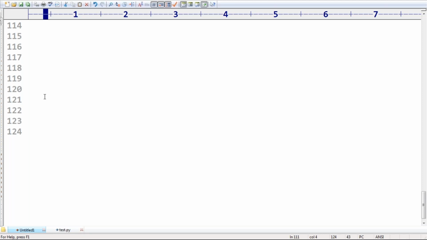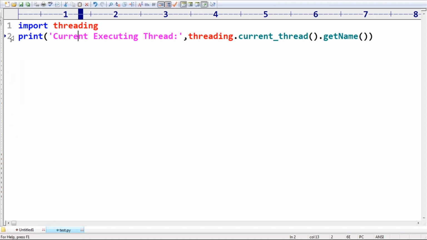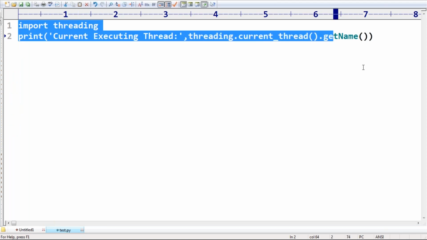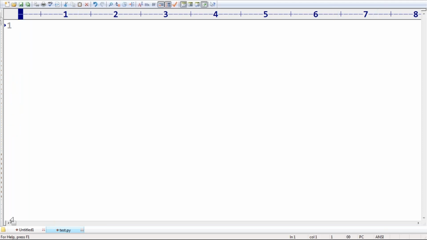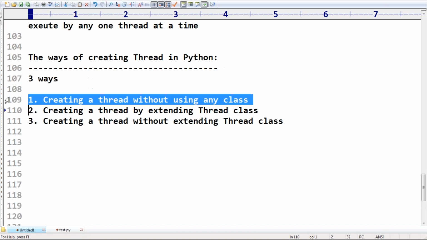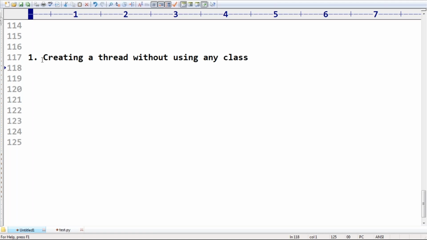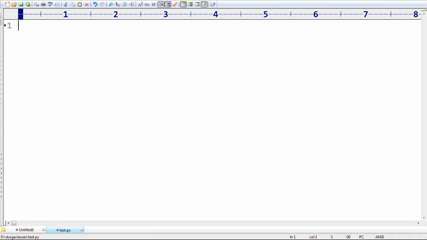Very simple. Just have a look once. Here, first I want to go for creating a thread without using any class, because Python is also functional programming. That facility I want to use.